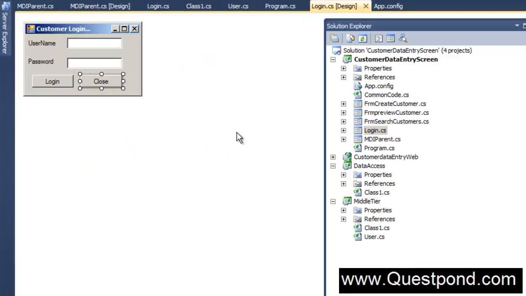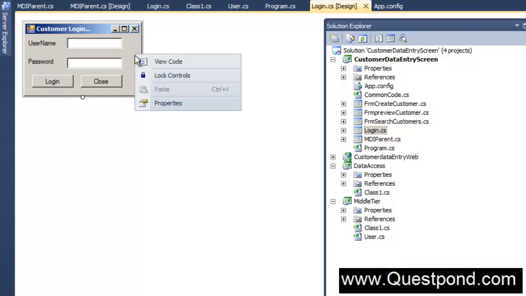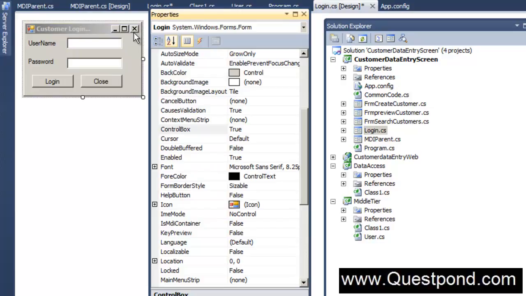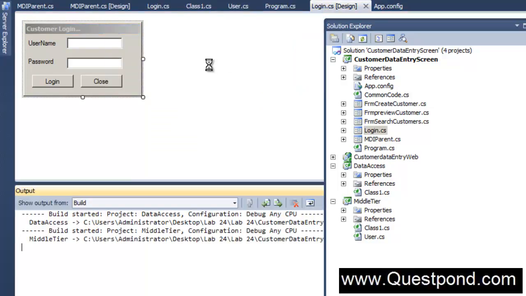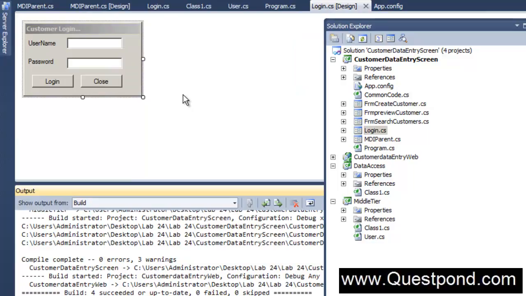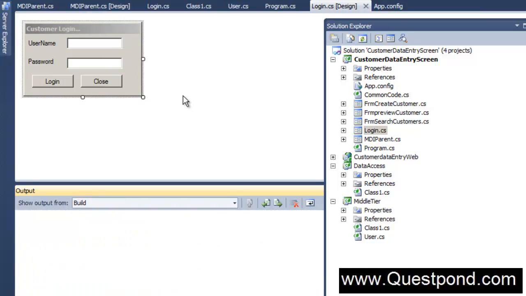And what I would like to ensure is that he does not use this cross symbol to close the form, because I want to take complete control of closing the form. So in order to ensure that the user does not use this cross to close the form, you can set this ControlBox property to false. If you set the ControlBox property to false here, you can see that the minimize button, the maximize button, as well as the close button have gone off, right? So we are all set now. Let me build the application. Everything looks fine, and let me run the application, right?